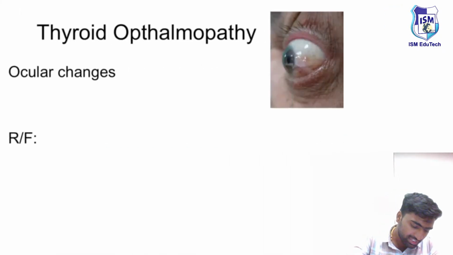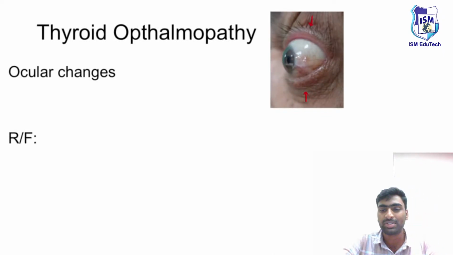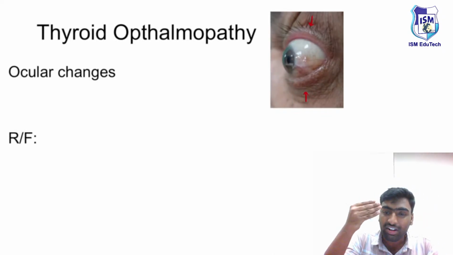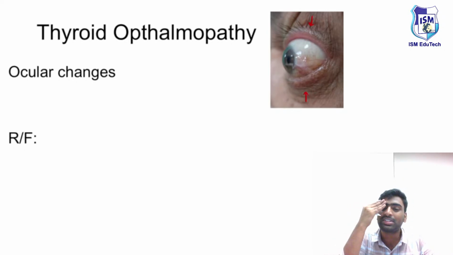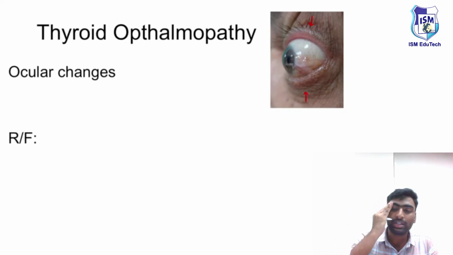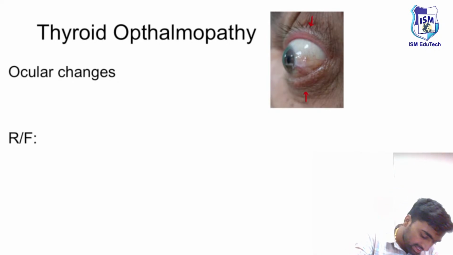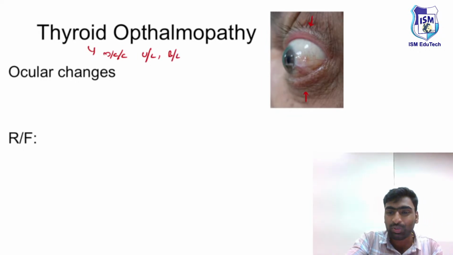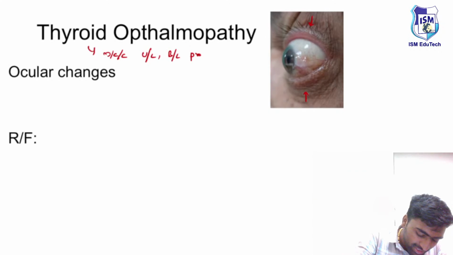This is the definition of proptosis, which means the eye is coming forward or protruding out from the superior and inferior orbital rims. How does typical proptosis look? We know thyroid ophthalmopathy is the most common cause of unilateral and bilateral proptosis in adults. Just remember.